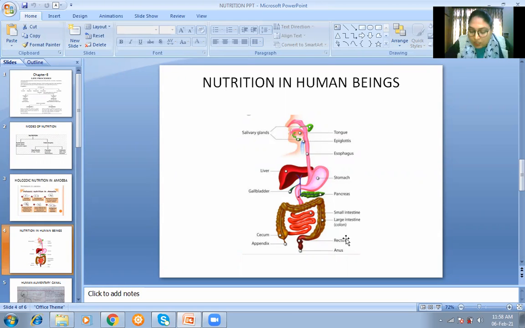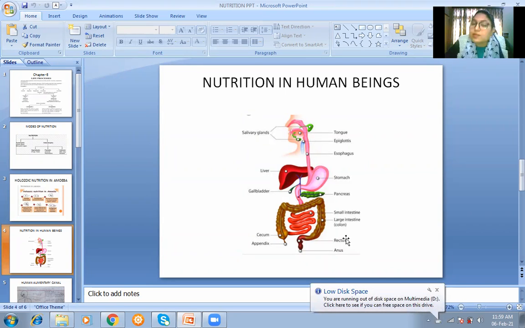ठीक है, so then that electrons which are released, photolysis of water में जो electrons release होते हैं, are used to make assimilatory powers. Assimilatory powers are the intermediates in the photosynthesis process, that is NADPH and ATP. ठीक है, so यहाँ तक light reaction है. So end product of light reaction is NADPH and ATP. These are the assimilatory powers. ठीक है, यहाँ तक light reaction हो गया.